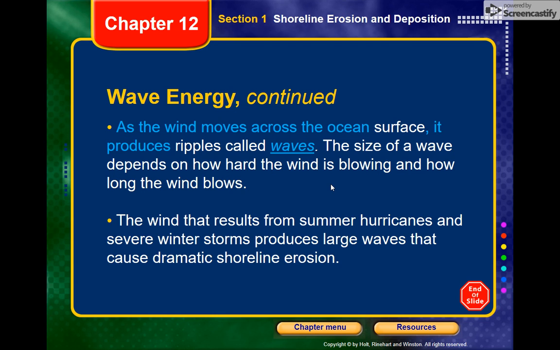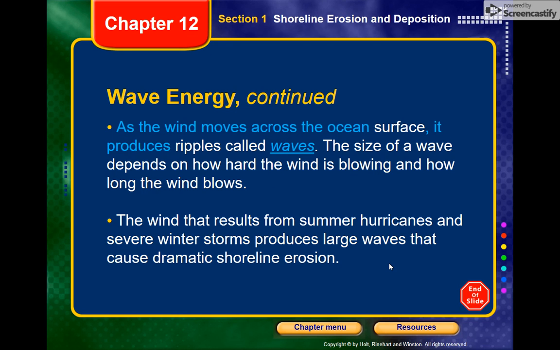Winds that result from summer hurricanes and severe winter storms can produce waves so large that they can cause dramatic shoreline erosion. Usually shoreline erosion is a continuous and gradual process, but it can be a sudden change as well if it's accompanied by hurricanes and winter storms.